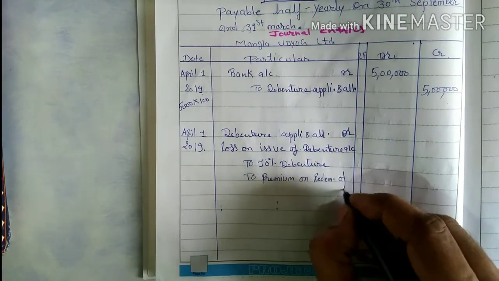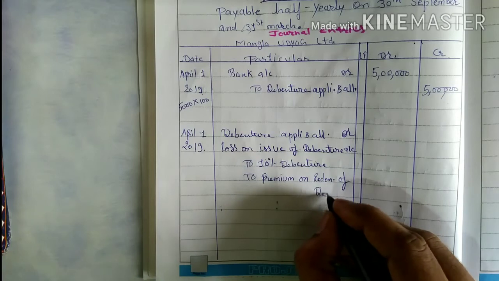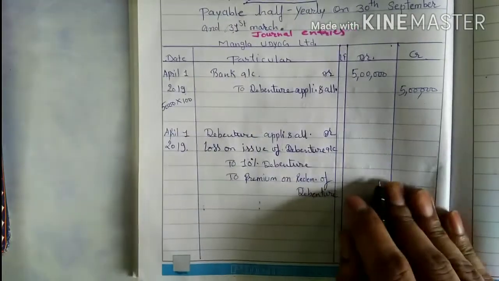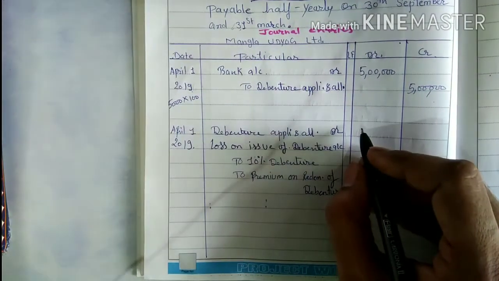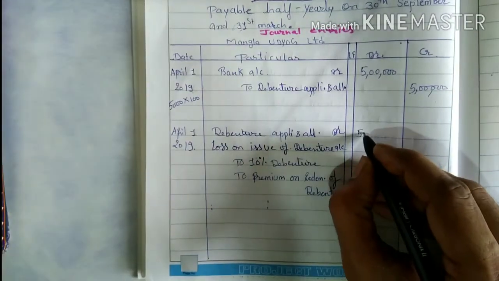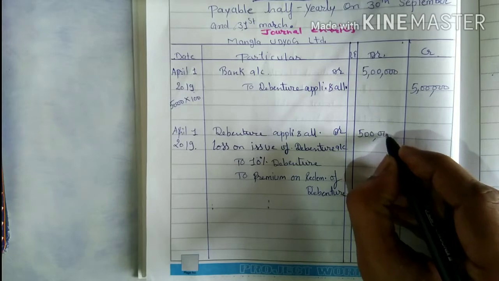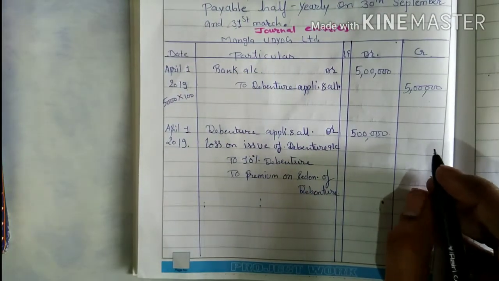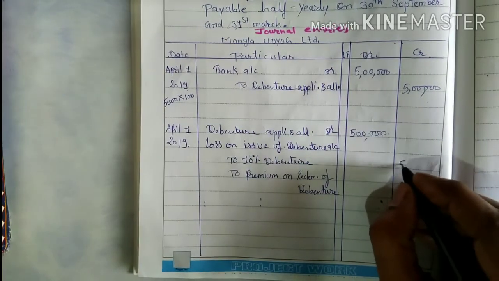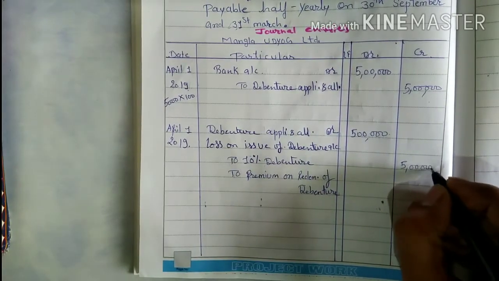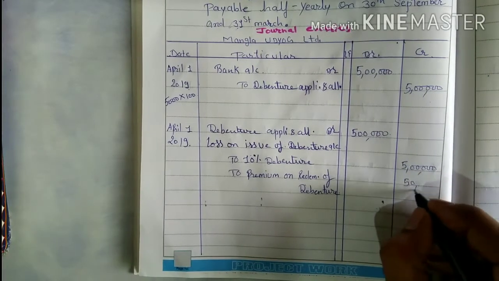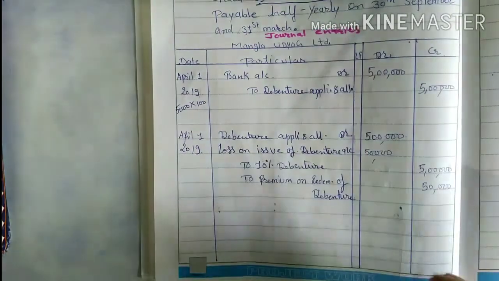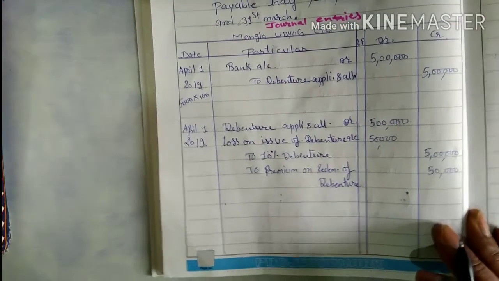Premium on redemption of debenture. So that is the amount of 5 lakh. On that 10%, it is given in the question that the premium is 10%, so 5 lakh, and on that 10% premium is 50,000, that will be transferred to loss on issue of debenture.